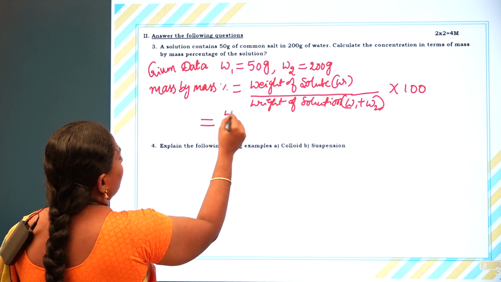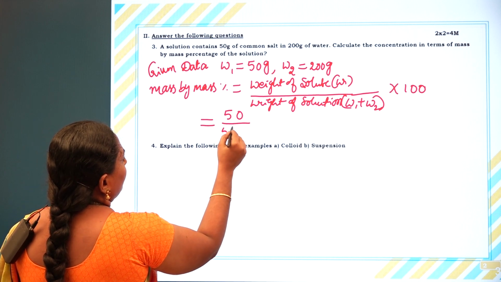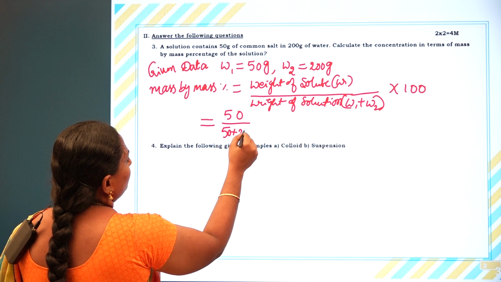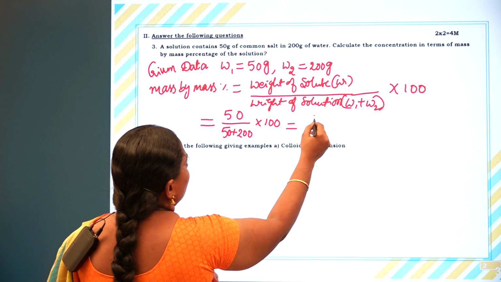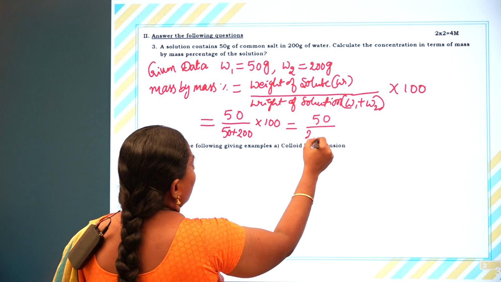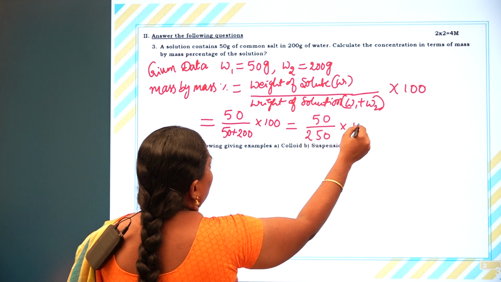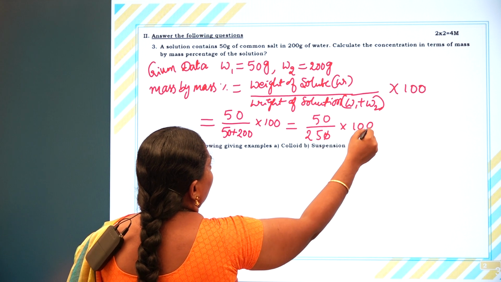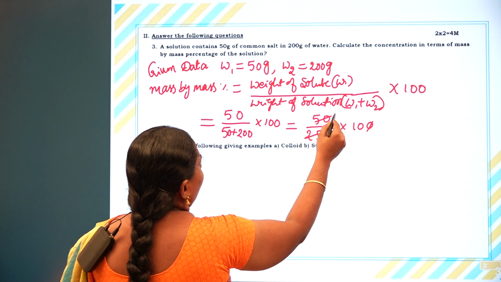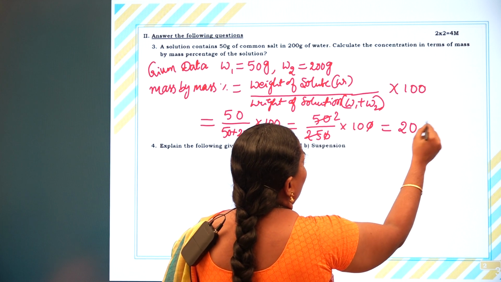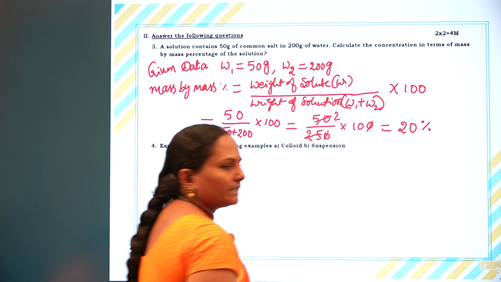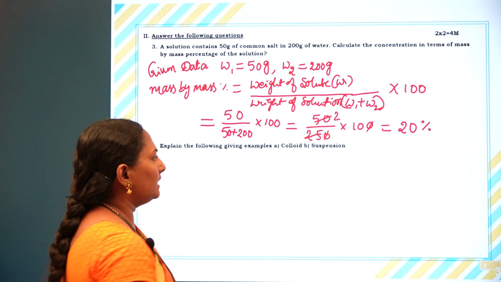Then substitute the data in the formula. That is 50 by (50 plus 200) into 100, which equals 50 by 250 into 100. The zero gets cancelled, so 25 twos are 50, so 2 into 10 is 20%. 20% by mass is the concentration.